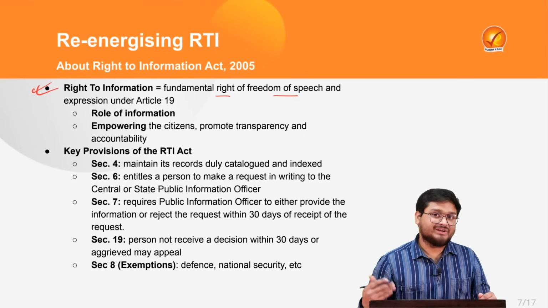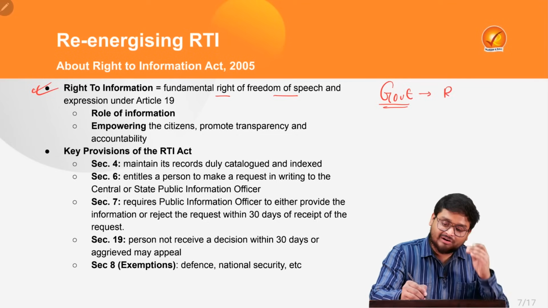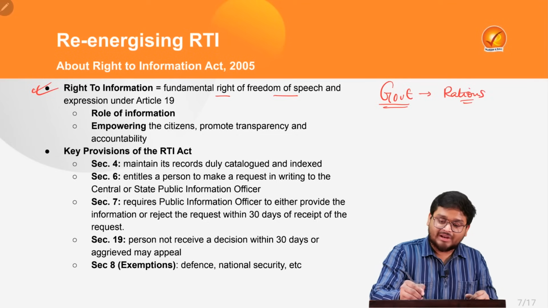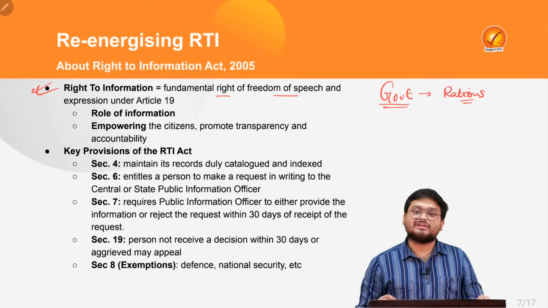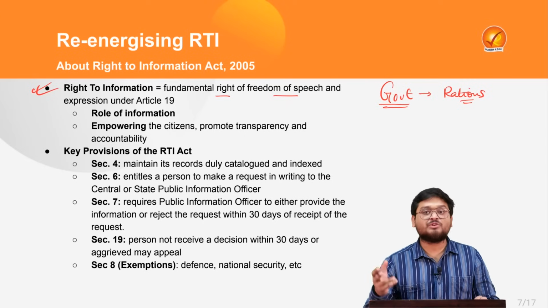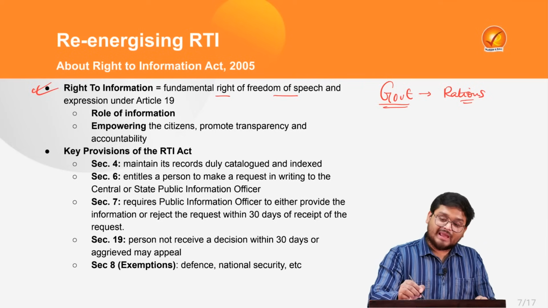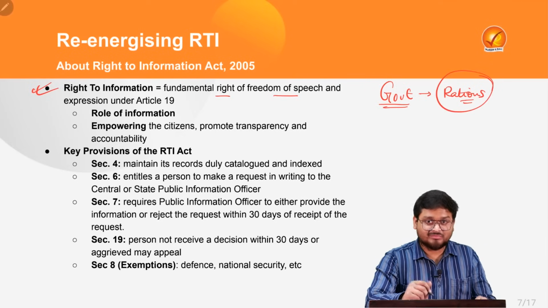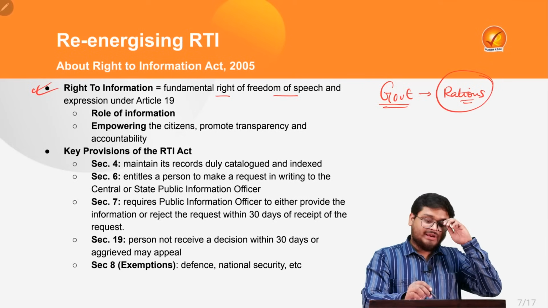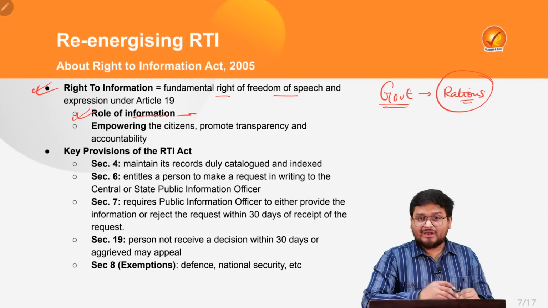For example, if the government is involved in various corruption activities, say in ration shops, and the government is siphoning money from the ration shops, and you do not even have any idea about it, can you take any action regarding the same? You cannot.